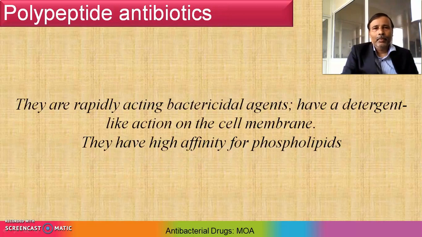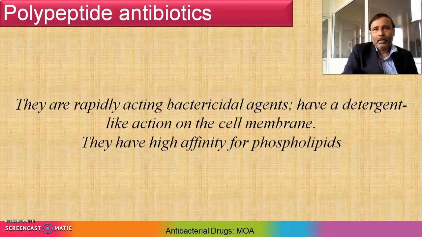Now check out the mechanism of action shown by the polypeptide antibiotics. It is somewhat different. They are rapidly acting bactericidal agents that have a detergent-like action on the cell membrane. They have high affinity for phospholipid. The peptide molecule orients between the phospholipid and protein films in the gram-negative bacterial cell membrane, causing membrane distortion, also called pseudopore formation.